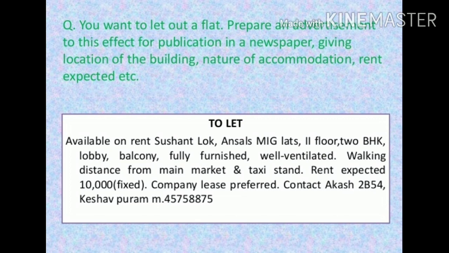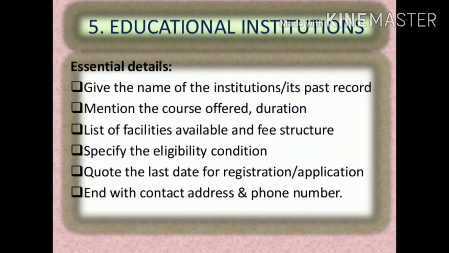Okay, so now let us see some more types of classified advertisements, that is the educational institutes, means the advertisements that educational institutes get published in the newspaper. So essential details will be: give the name of the institution, its past record, then mention the courses offered, duration, list of facilities available and fee structure, specify the eligibility condition, then quote the last date of registration or application, then end with contact number and phone number as usual. Then let us see the example of an educational institute classified advertisement.